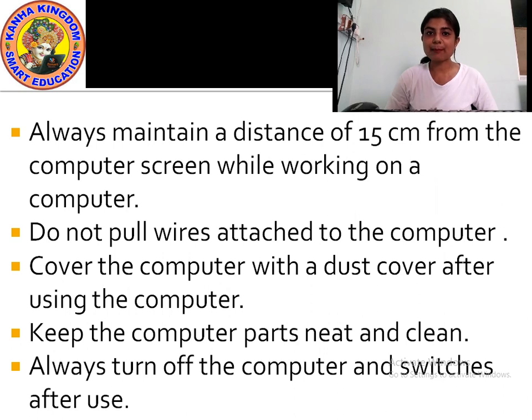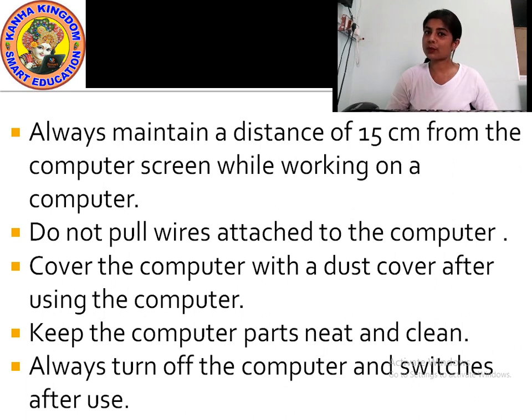Keep the computer lab neat and clean, and your computer system will automatically be neat and clean. Yes or no? First of all, you should always cover your computer with a dust cover after you have completed working on it. Secondly, keep the computer parts neat and clean. Then always turn off the computer and the switches after use.